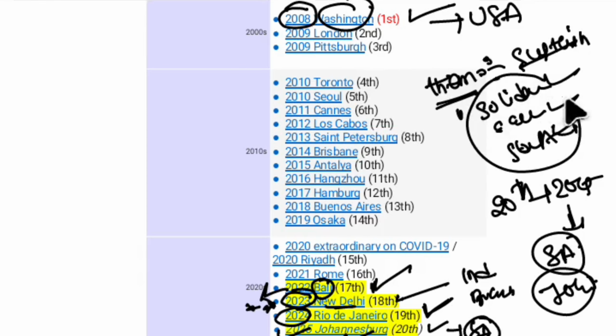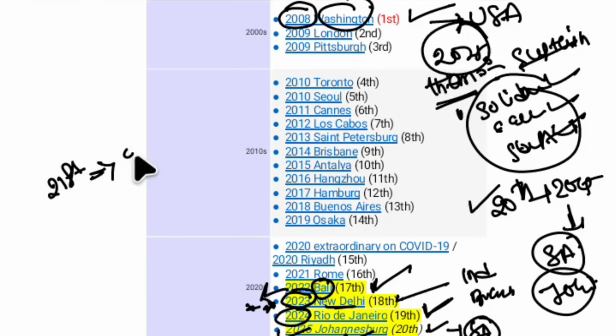This is the theme for the year 2025. So the 20th edition is hosted by South Africa, and the next, 21st edition, which is going to be conducted in the year 2026, will be hosted by the United States of America.